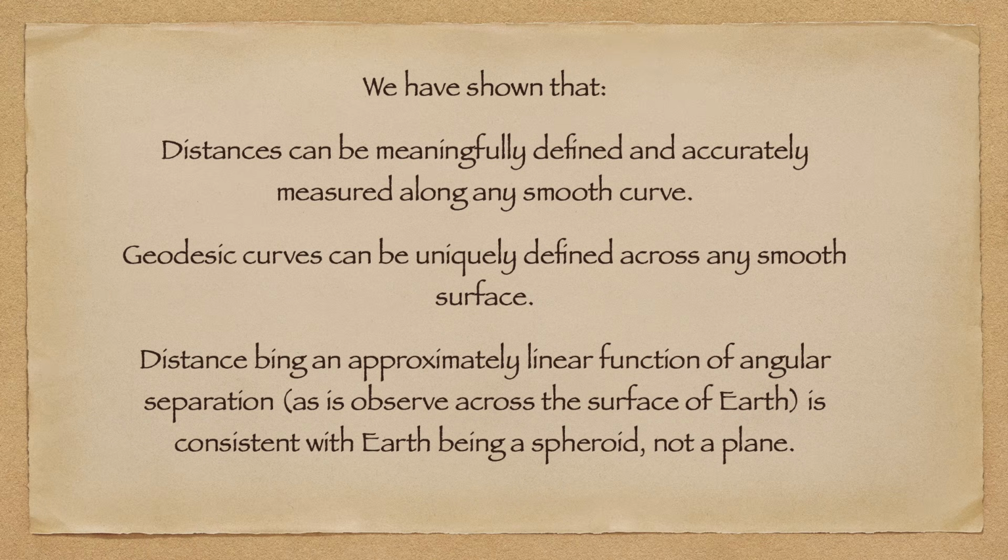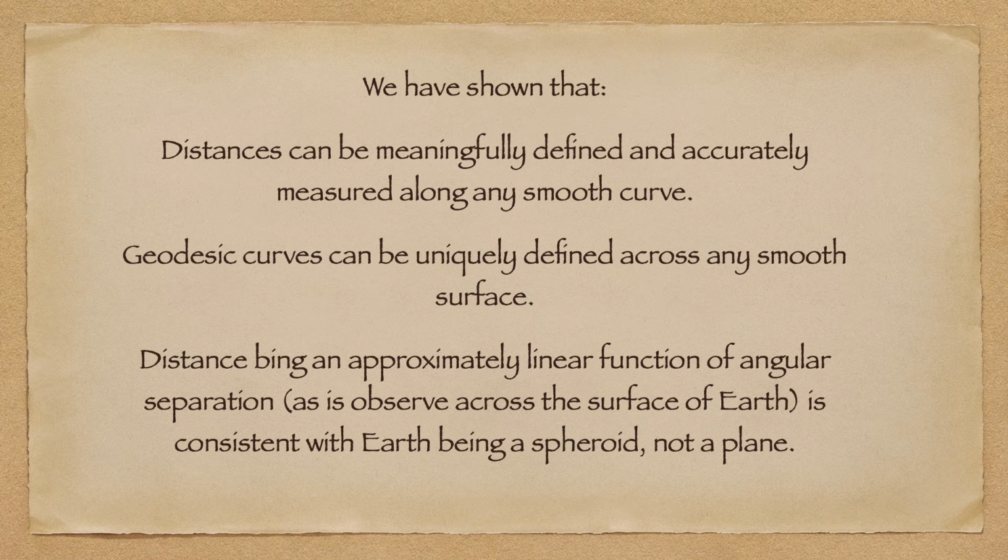In this video, we have shown that distances can be meaningfully defined and accurately measured along any smooth curve of arbitrary geometry. We have also shown that there exist mathematical techniques for identifying geodesic curves along any smooth surface.